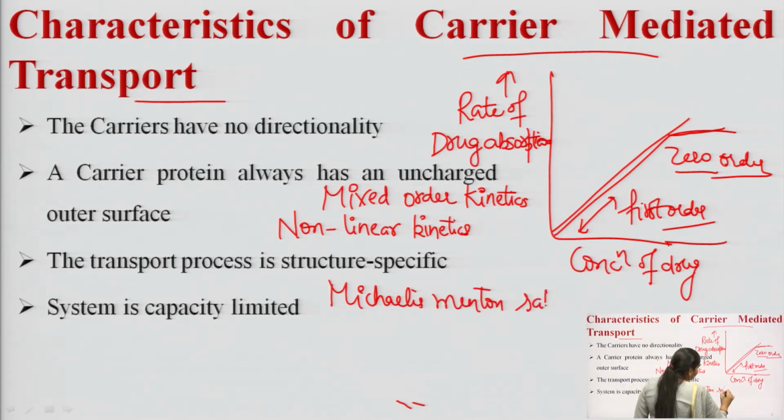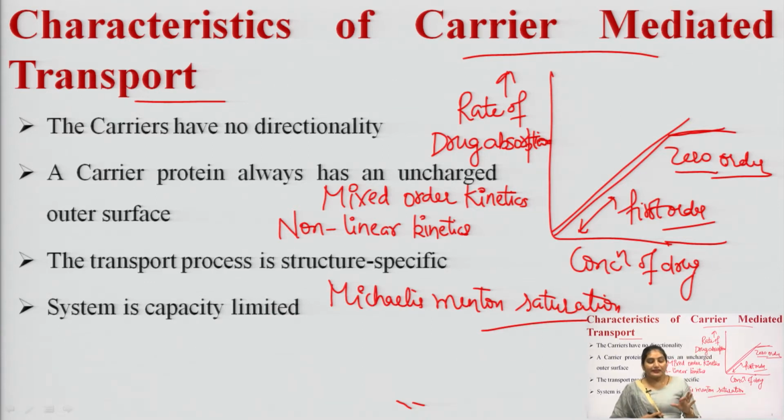Michaelis-Menten, that can be determined by using the Michaelis-Menten equation. Okay. Now, this carrier mediated transport has two different types. It is categorized into two different categories.